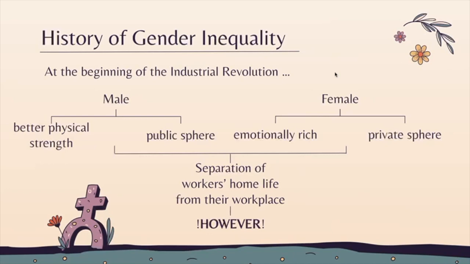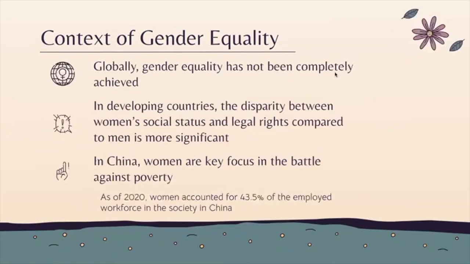However, this separation did not grant women rights within the family, as men had authority in both the public and private spheres. As of today, globally, gender equality has not been completely achieved, and in developing countries, the disparity between women's social status and legal rights compared to men is more significant. In China, women are the key focus in the battle against poverty. As of 2020, women accounted for 43.5% of the employed workforce in China.